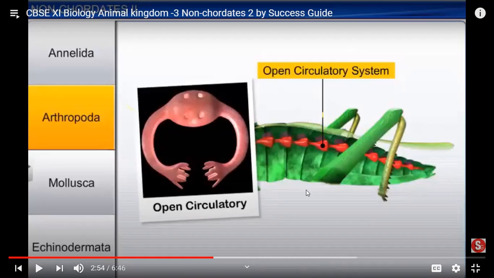Coming to the next, the circulatory system. The structure shows very clearly that they have an open circulatory system. That means the heart is there, and vessels you can also see around.